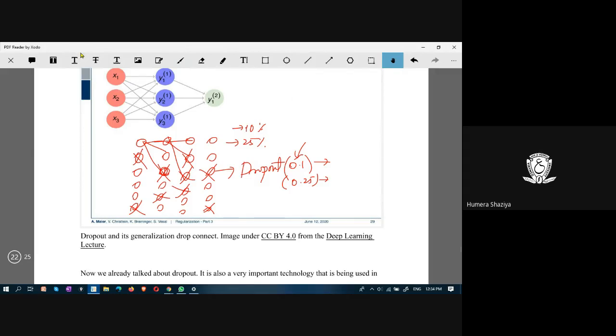That is specific to the model, to the problem, to the architecture of the model, and this value has to be determined through experimentation.